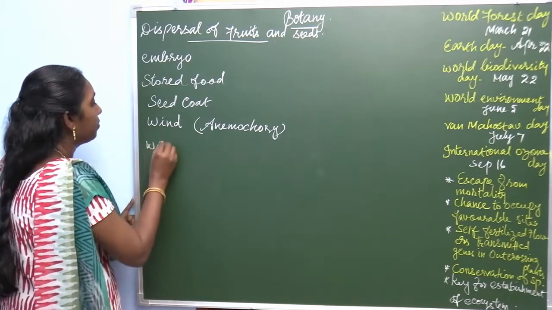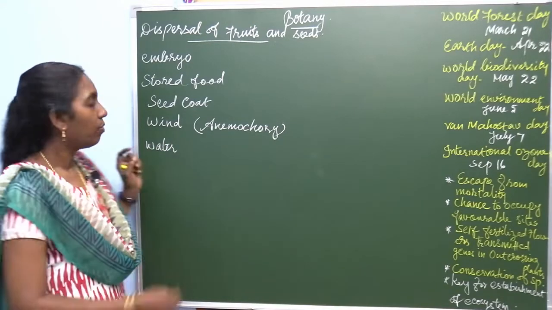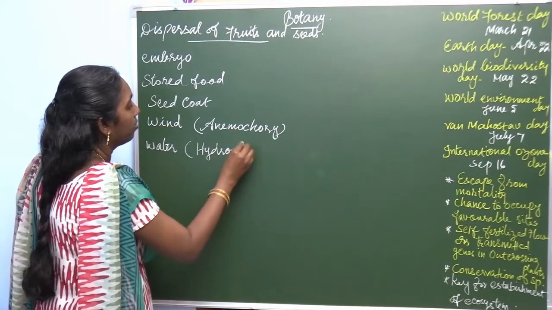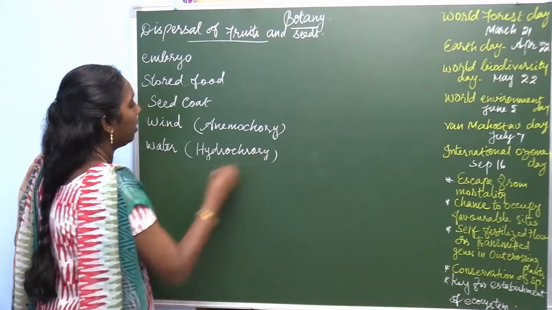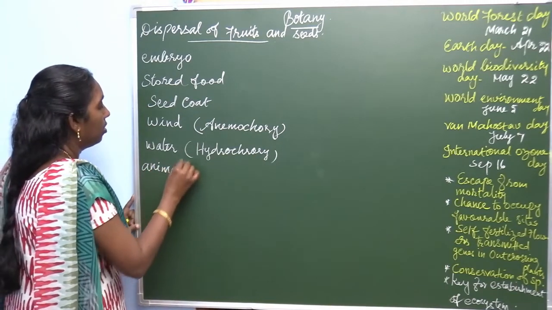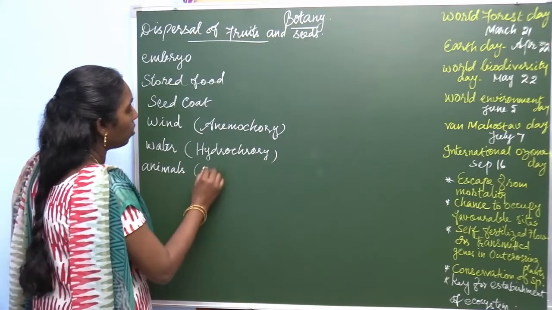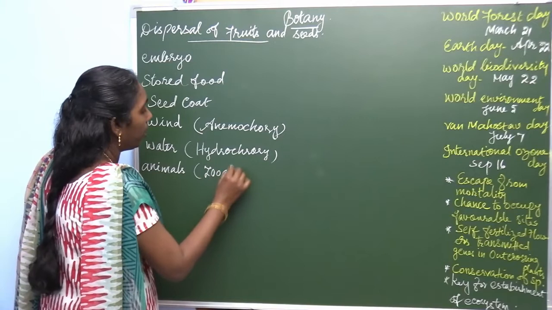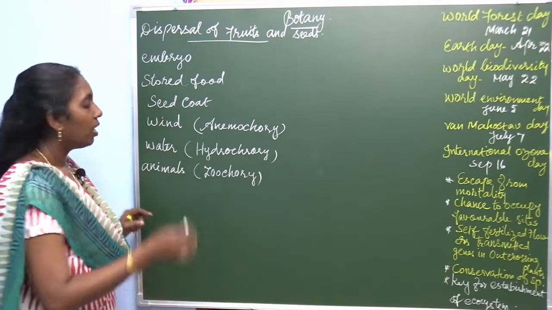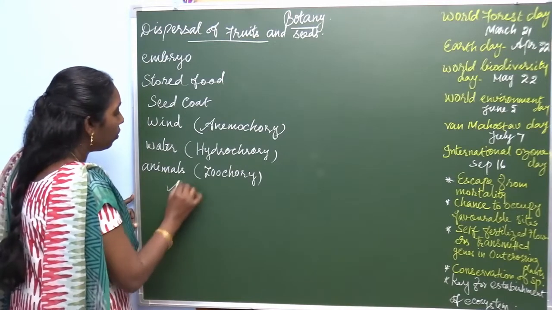Then water. Fruits and seeds can be dispersed by means of water, called hydrochory. And animals. Dispersal of fruits and seeds by means of animals is called zoochory. And there is another method, the explosive method, that is autochory.